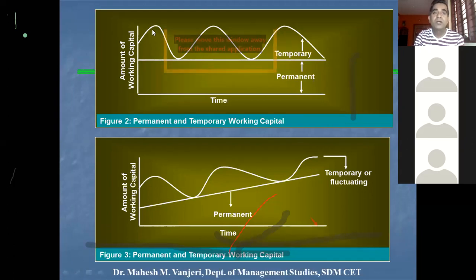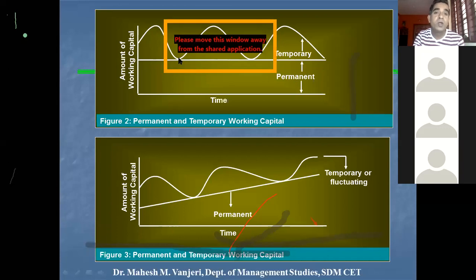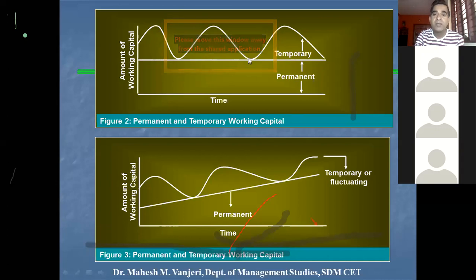Okay, so during the season, for example, as I said, during winter, let us say the demand for soft drinks will be lower. The temporary working capital requirement will be very minimal. But after winter, when the summer comes up, the demand increases and the need for temporary working capital also increases. After summer, again, there will be monsoon or rainy season, the demand decreases and the need for temporary working capital also decreases. So this is how they work.